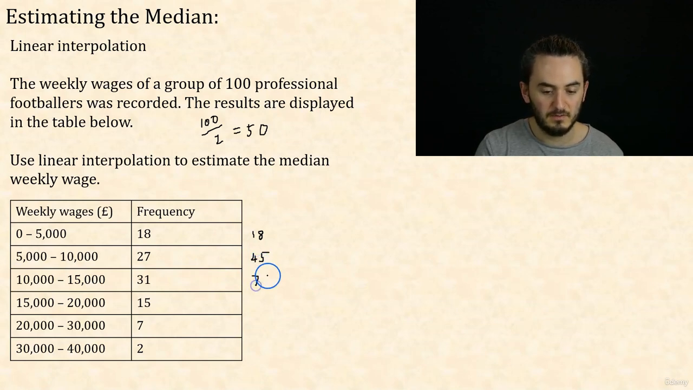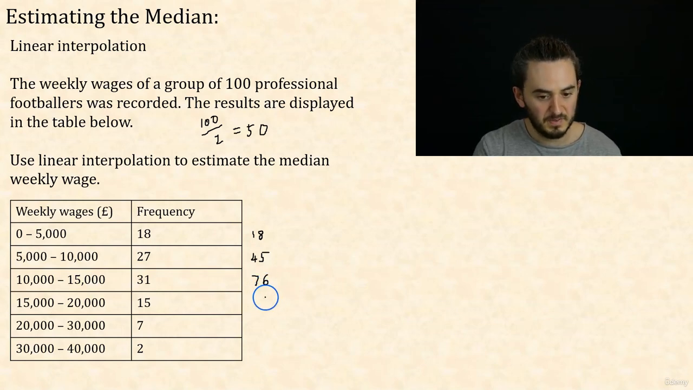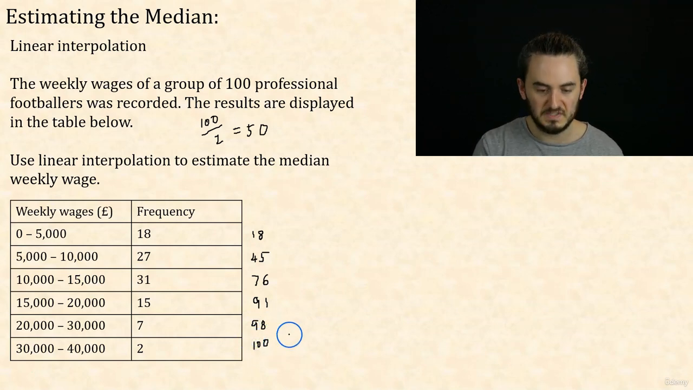Add the next group in, I've got 76 footballers who earn up to 15,000. Add the next group in, and I get 91 footballers who earn up to 20,000. Add the next 7 in, it's 98 footballers who earn up to 30,000. And finally, 100, all of them earn up to £40,000. All right, so where's the 50th footballer?